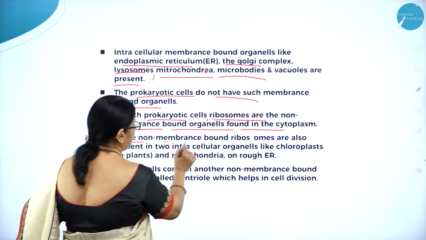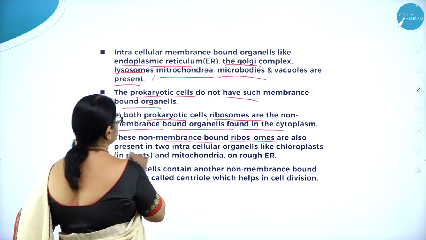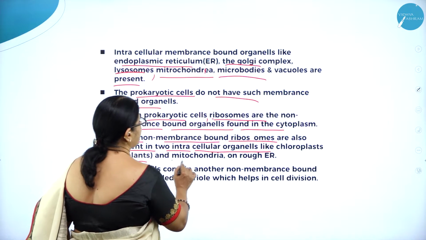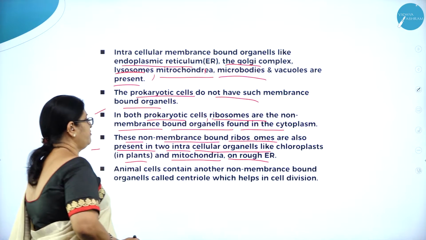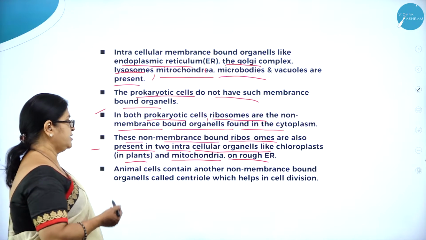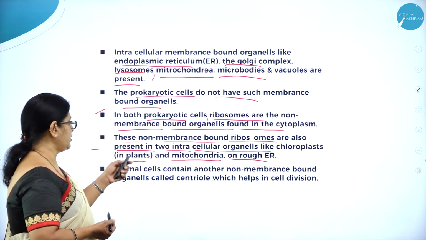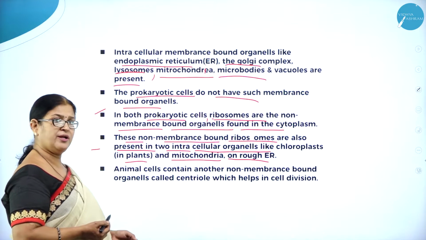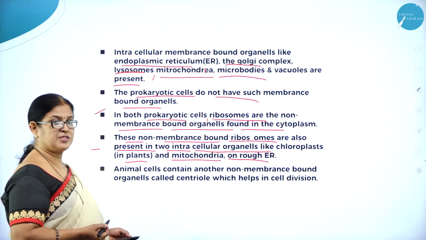And these non-membrane bound ribosomes are also present in two intracellular organelles, chloroplasts in plants and mitochondria, and on rough endoplasmic reticulum. As I said, where do you come across the ribosomes? In chloroplasts in plants, mitochondria and on rough ER.